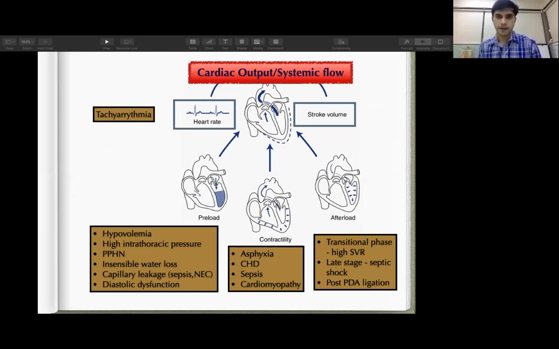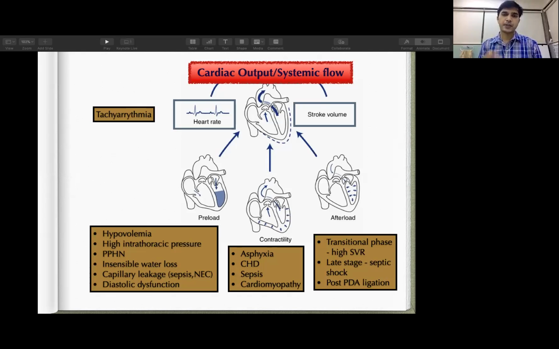For example, if the baby is having a low cardiac output and a poor preload, then the underlying physiological problem will be like hypovolemia or PPHN, that is filling your left ventricle poorly.